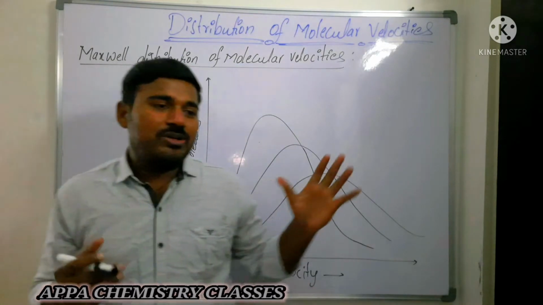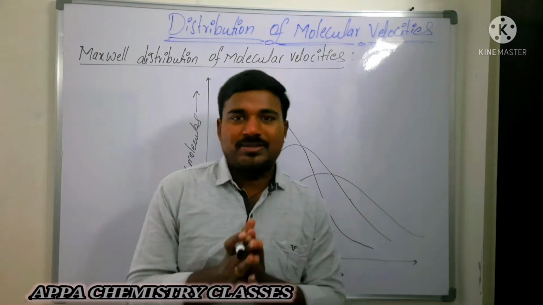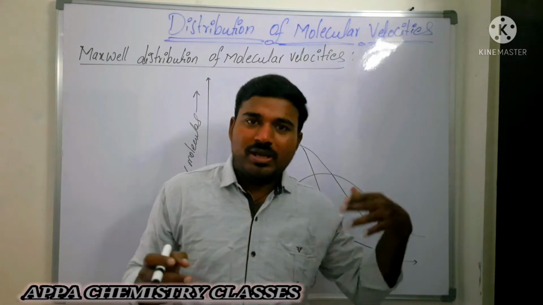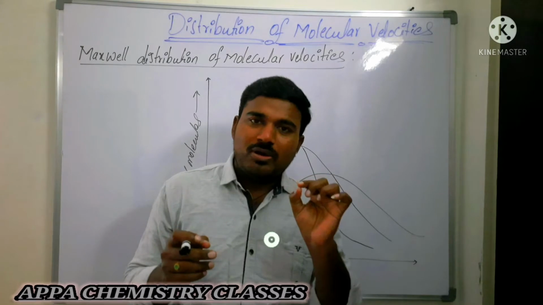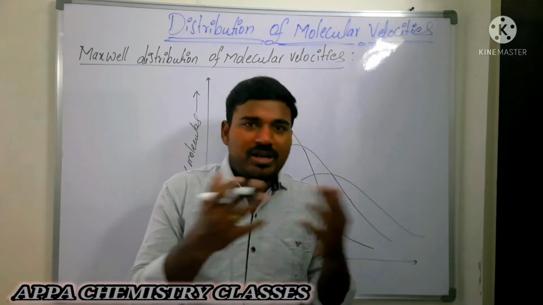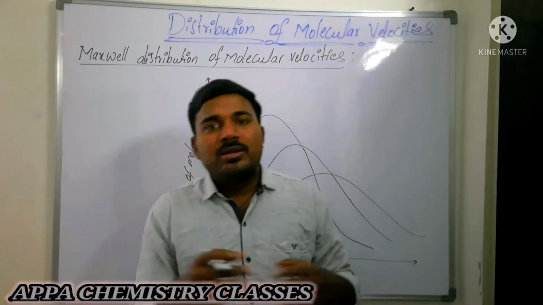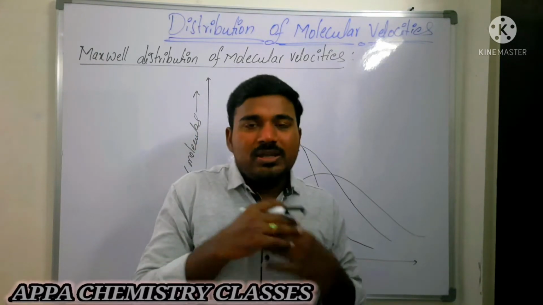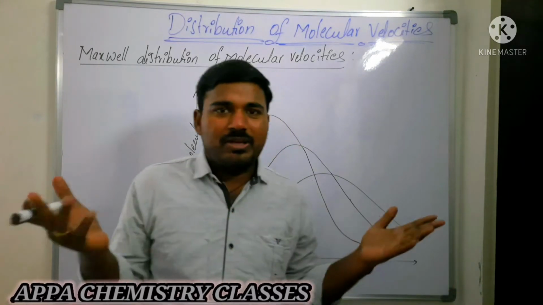Now, before going to the distribution of molecular velocities, we will briefly discuss what gases are. Gases are very small, tiny particles, as we saw in the kinetic molecular theory of gases, which are moving with very high velocity randomly in all directions. When moving in all directions, they may make collisions. If those collisions are perfectly elastic, the average energy of the gas molecules remains constant at a particular temperature. We had seen all of that.